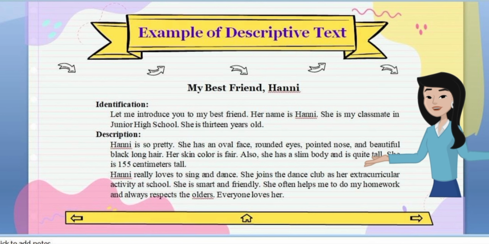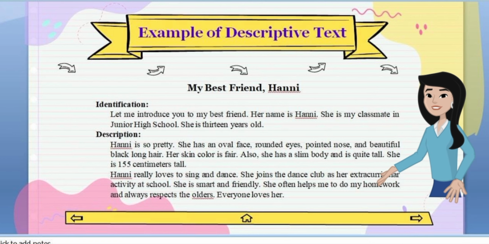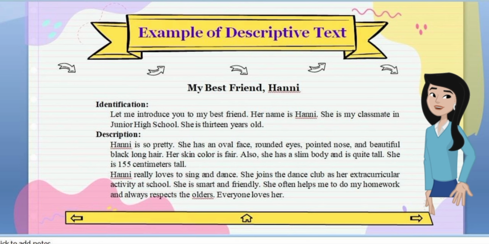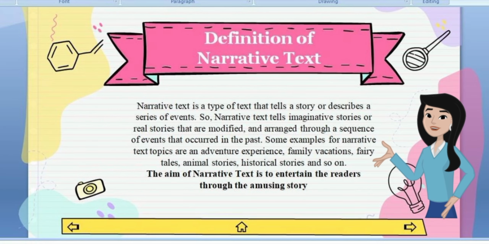She joined the dance club as her extracurricular activity at school. She is smart and friendly. She often helps me to do my homework and always respects the elders. Everyone loves her. Definition of narrative text.